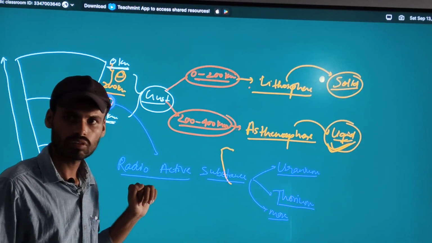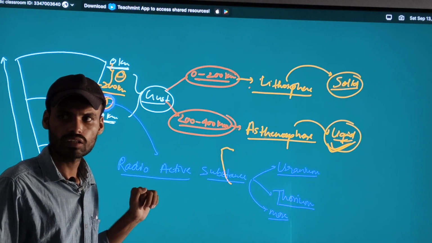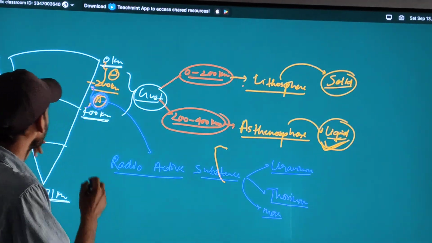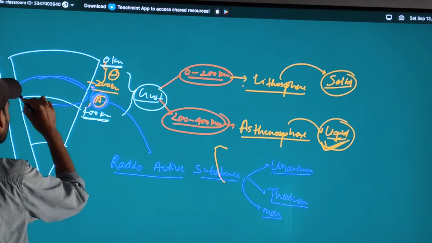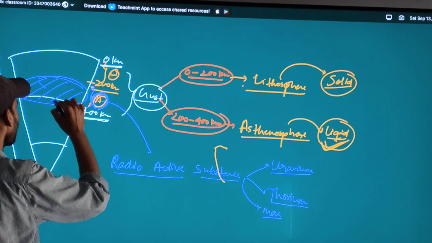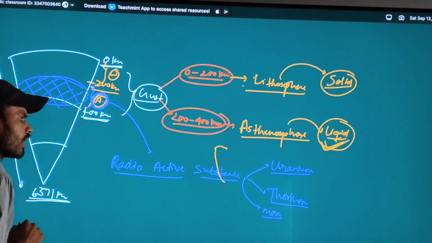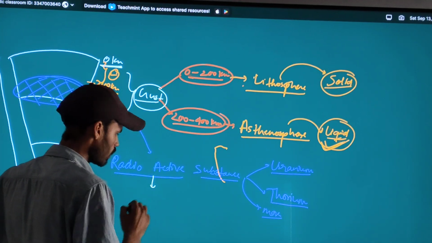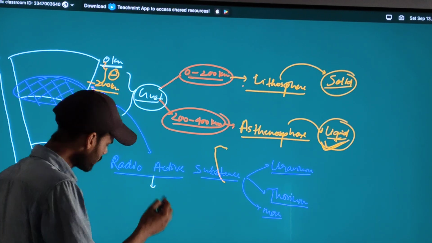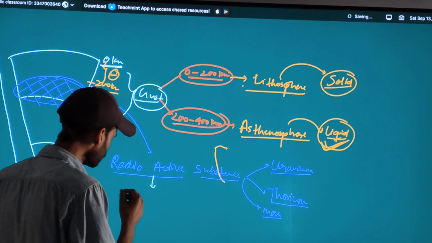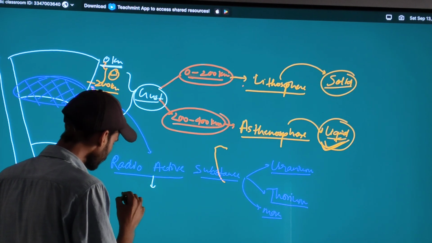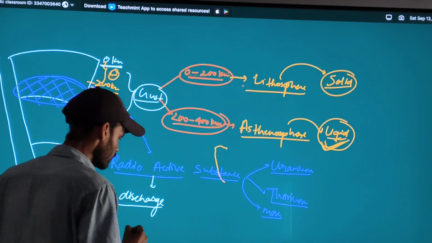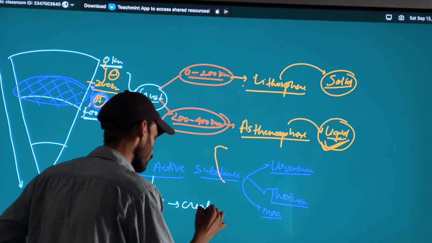The radioactive substances are found in this part of the earth.